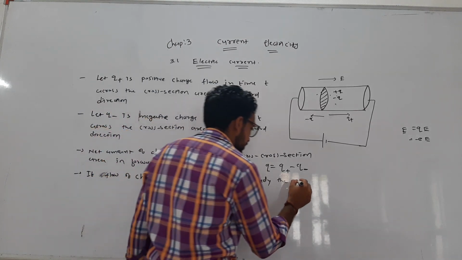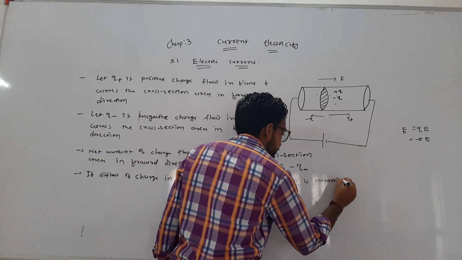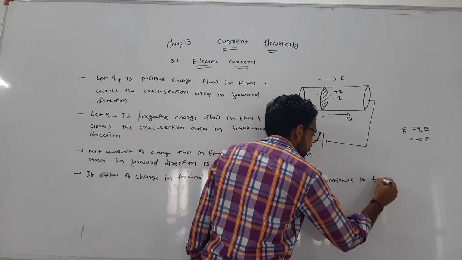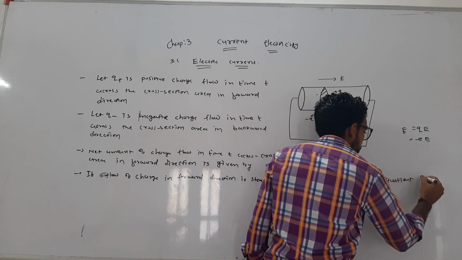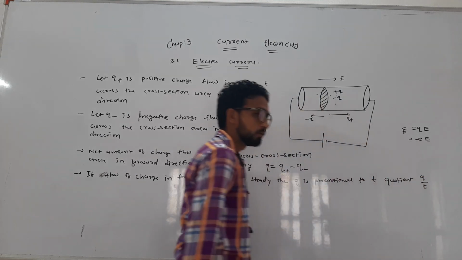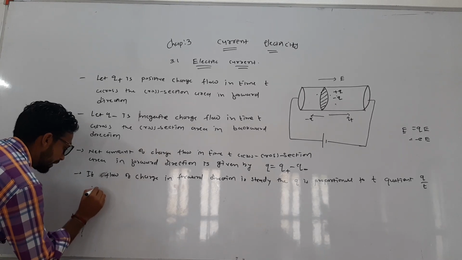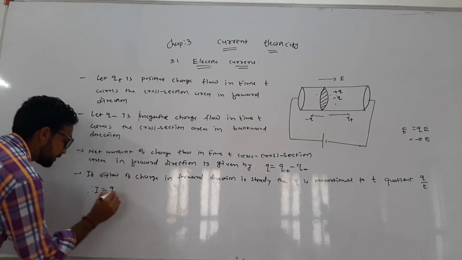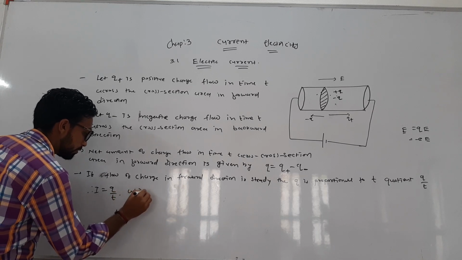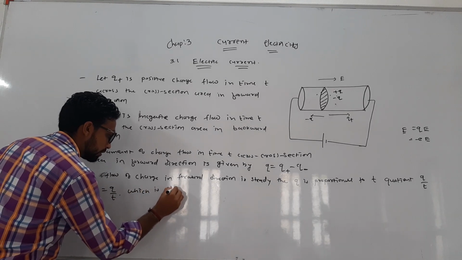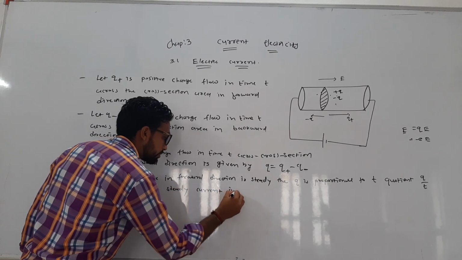That is, q is proportional to t. So this gives you the steady current: I is equal to q by t. This is the steady current in forward direction.